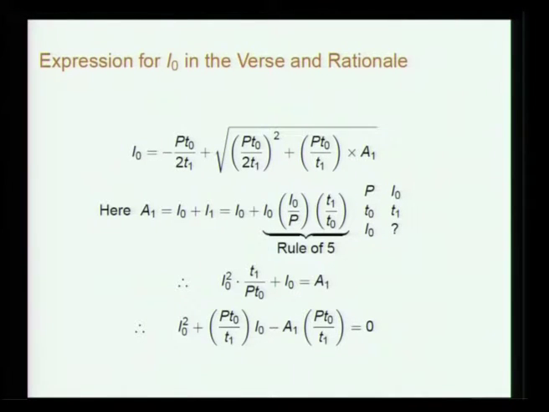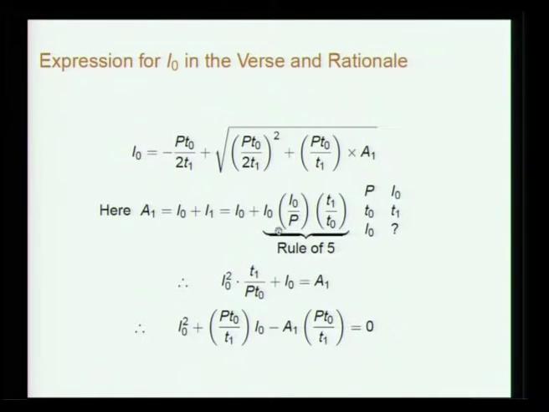So, the expression given is that I0 is minus P T0 by T1 plus the square root of this quantity, where A1 is I0 plus I1. For principal P and for time T0 the interest is I0.